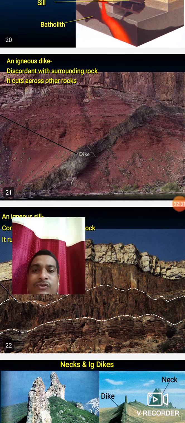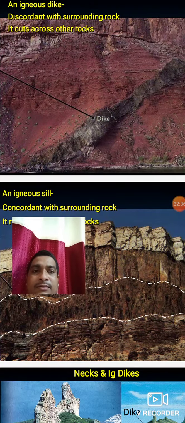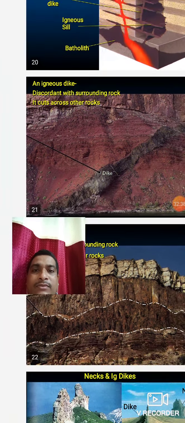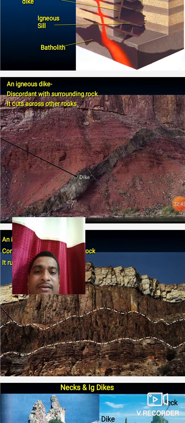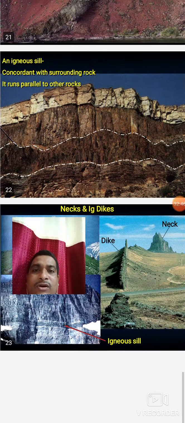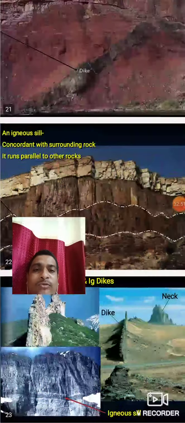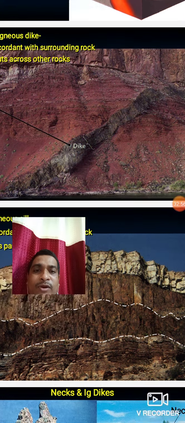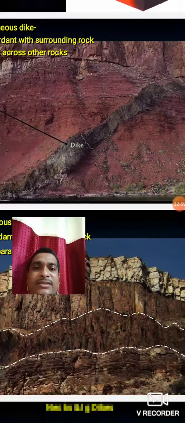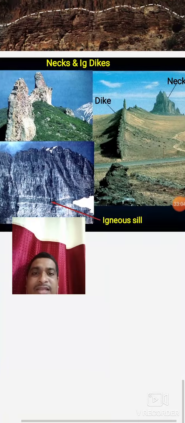Then the igneous dike, you should see in this diagram. This is the dike, vertical to the country rock, discordant with the surrounding rock. It cuts across the other rock and is called a dike. Igneous rock concordant with the surrounding rock runs parallel to the other rock, and that is the sill. Those intrusive bodies parallel to the country rock are called sills, and those vertical to the country rock are called dikes.